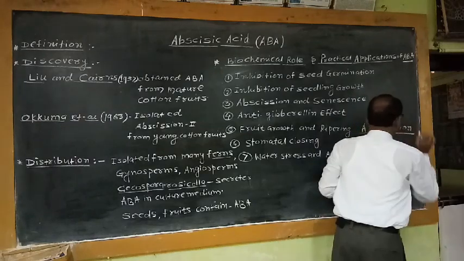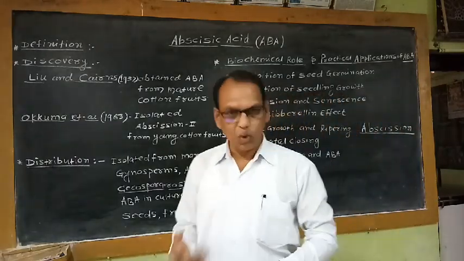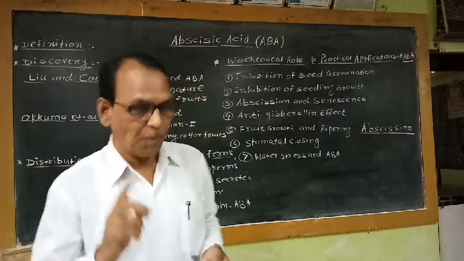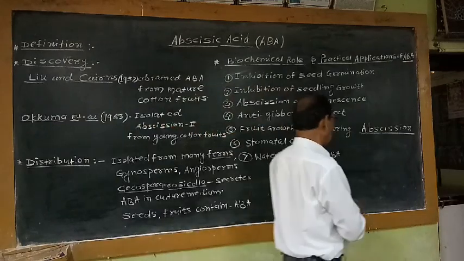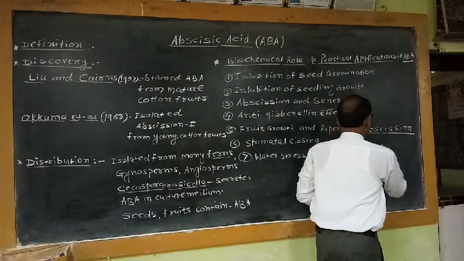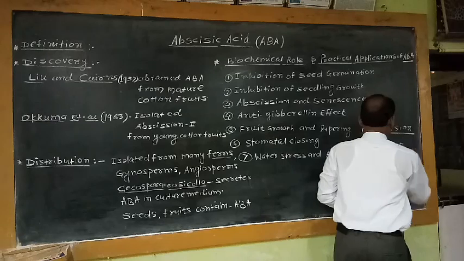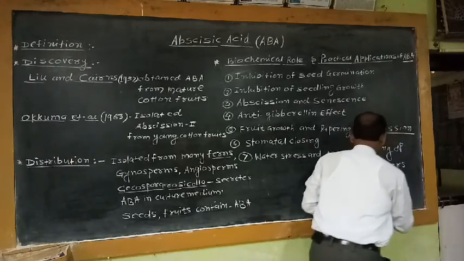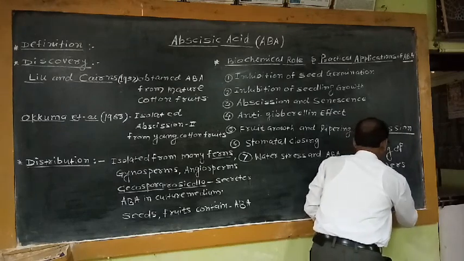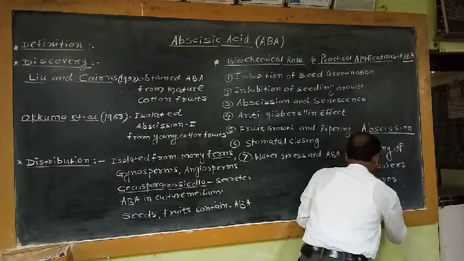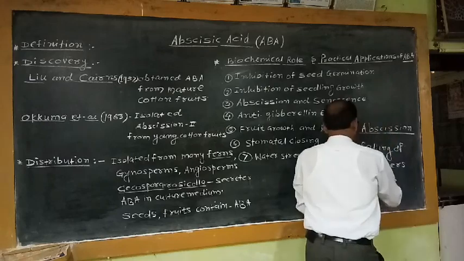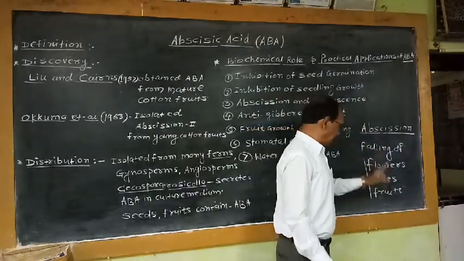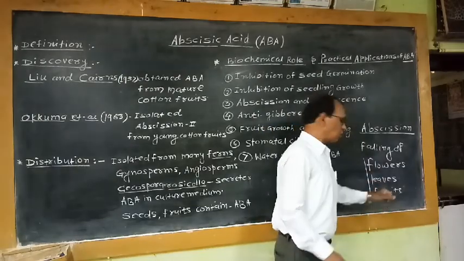That means during the falling of the flowers, leaves, fruits, a particular type of zone is produced in the stalks of the flowers, in the stalks of the leaves, as well as in the stalks of the fruits.